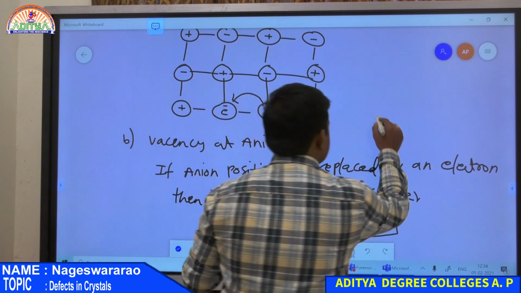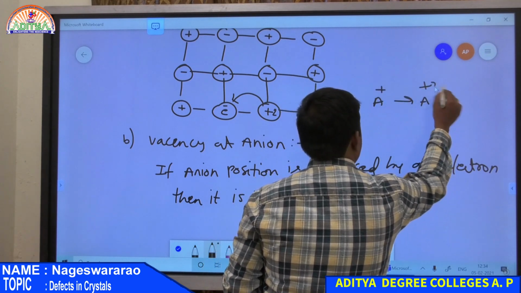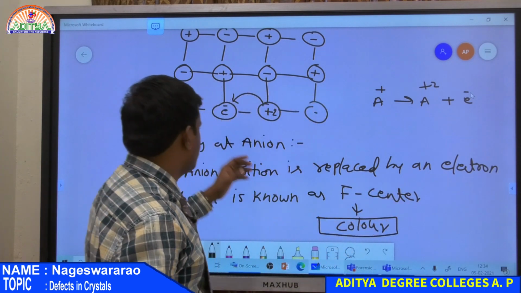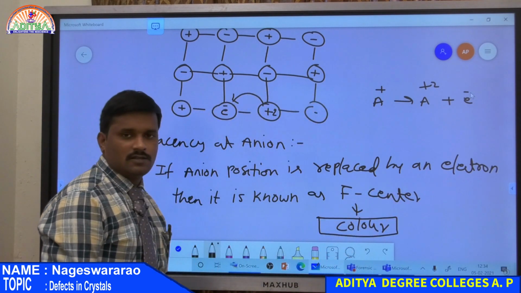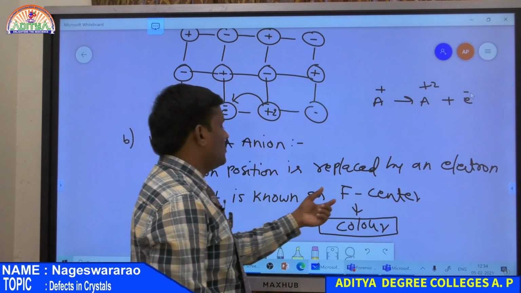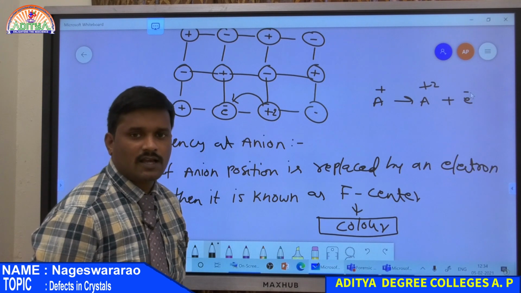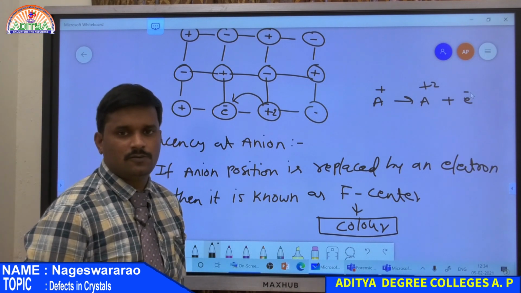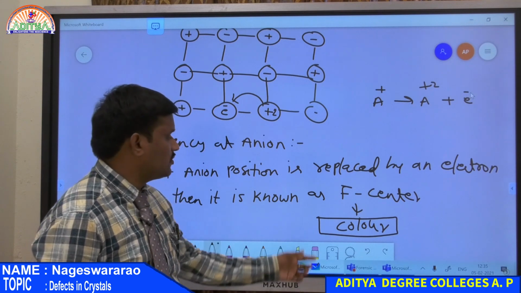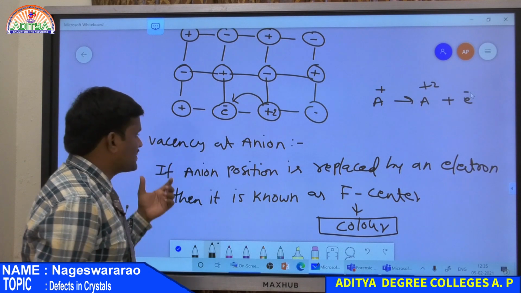If it is A initially, then it is converted into A +2 by removing one electron. So that electron replaces the anionic position. So then this is nothing but F center. So due to F center only the crystal exhibits color. So the color of a crystal is only due to the presence of an electron at the anionic position, that is due to F center. So this is about metal excess defect.